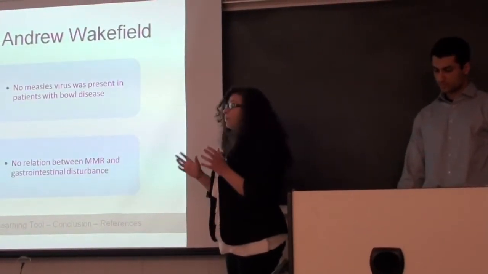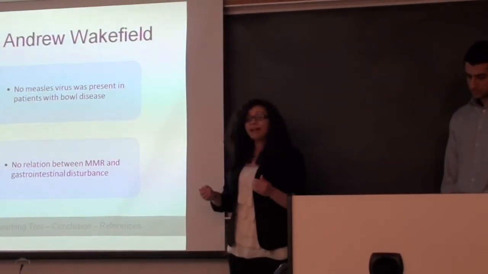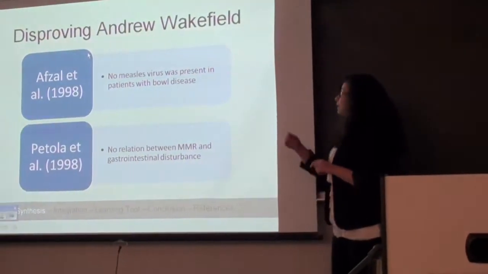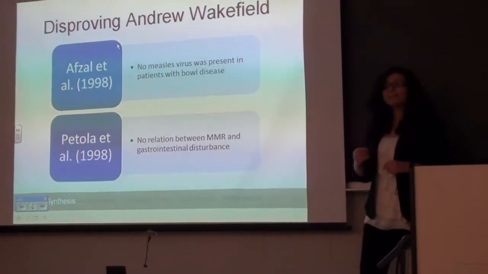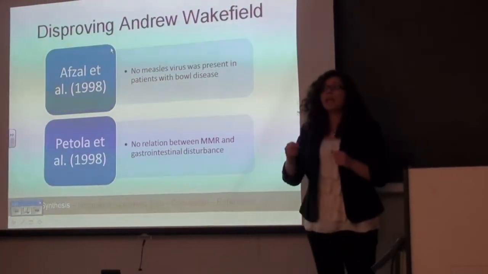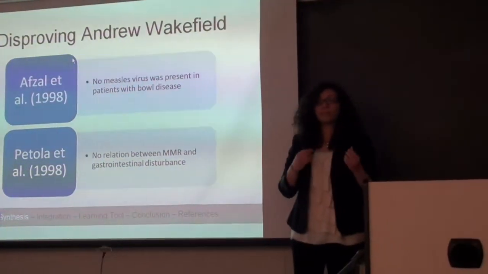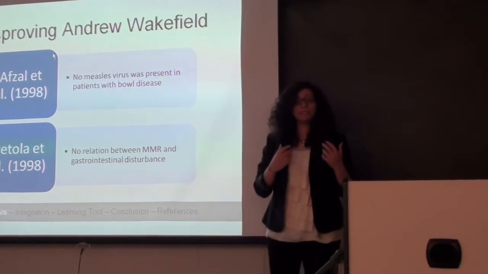But the scientific community was very quick to refute these claims with their own data and the fact that Wakefield's results were not reproducible. For instance, Faisal et al. in 1998 tested the first claim by studying 30 subjects which had been previously exposed to the measles virus via the wild type or the vaccine. Some of these subjects had bowel diseases and some of them did not.